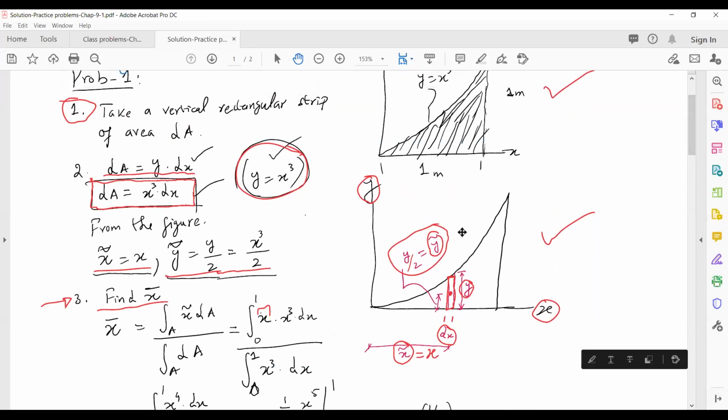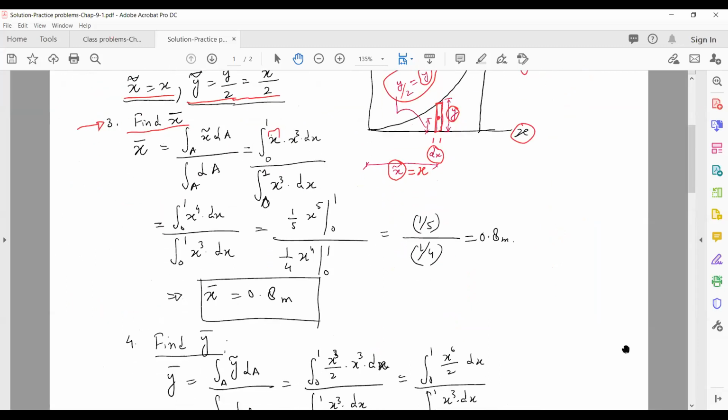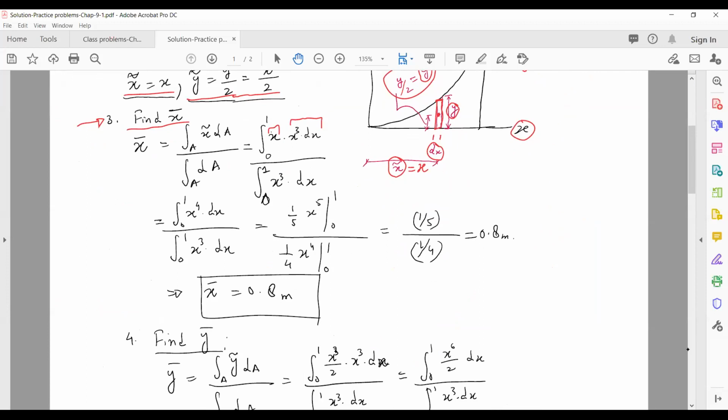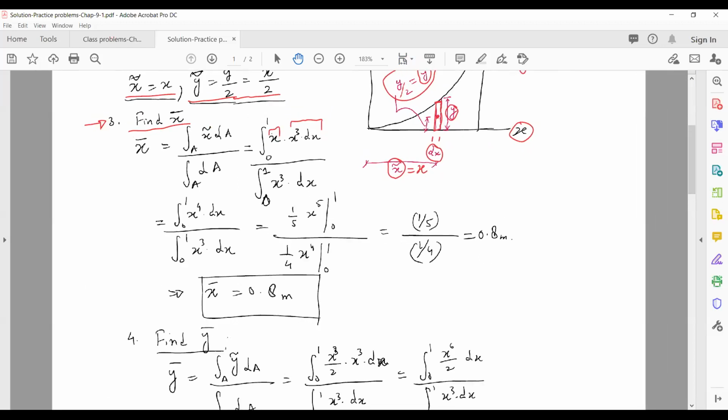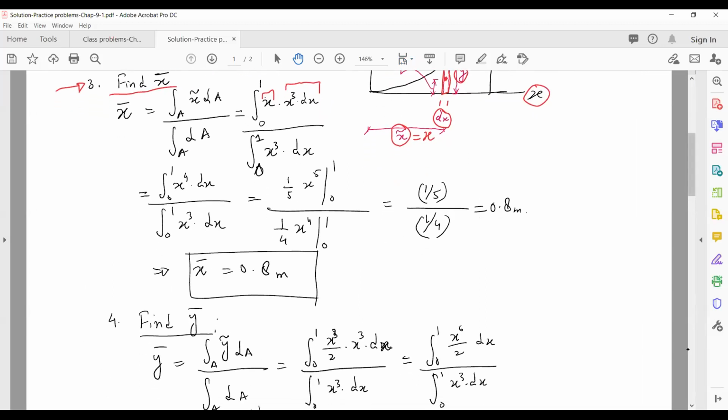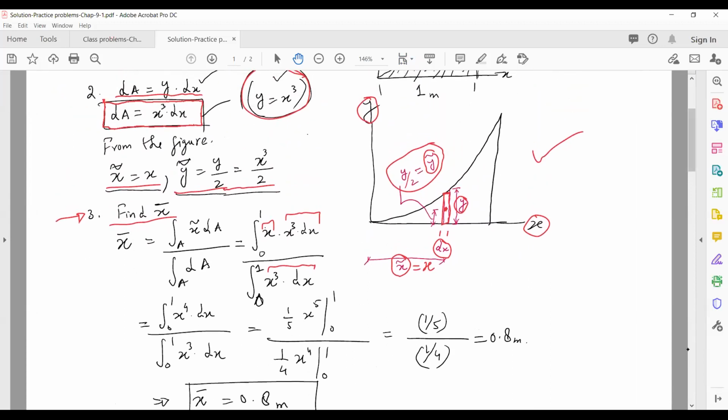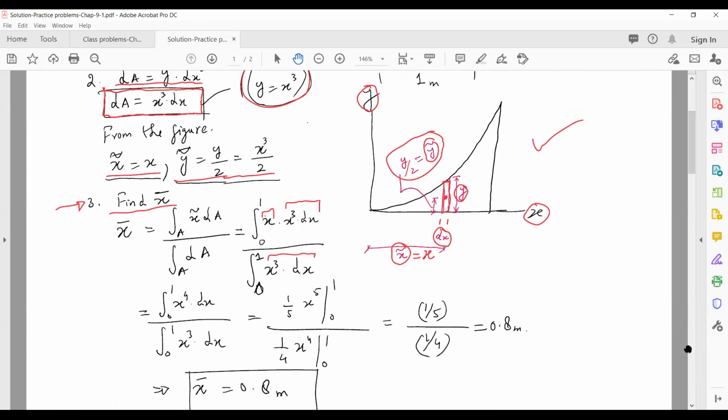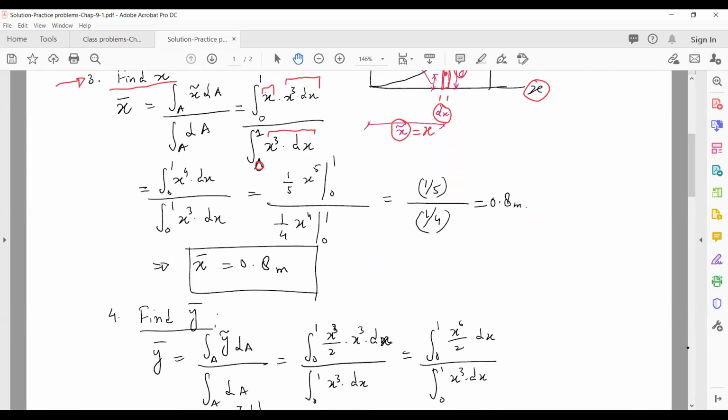So just put in the value of dA here, x cubed times dx, and in the denominator you only have integral of dA, so integral of x cubed times dx. Now what are the limits on these integrals? We have 0 to 1 meters, so we will have the limits of 0 to 1 here, and 0 to 1 here. All right, so these will be the limits.